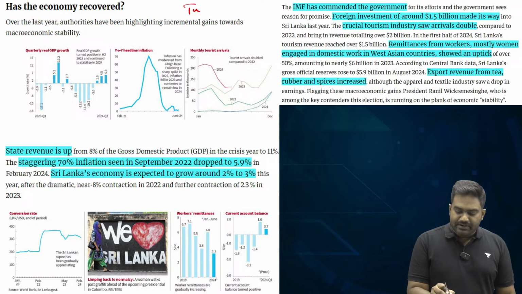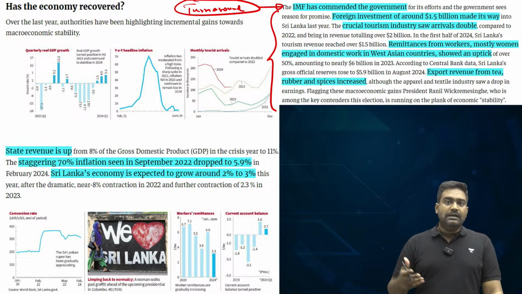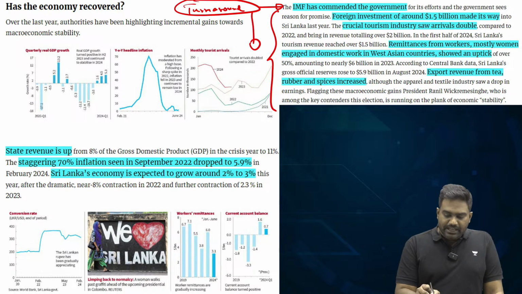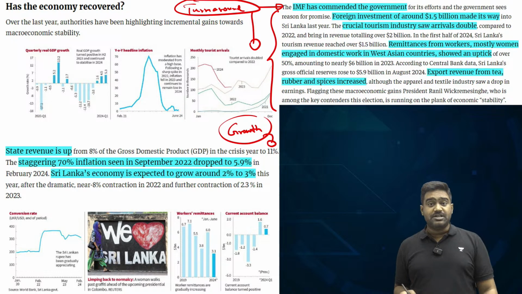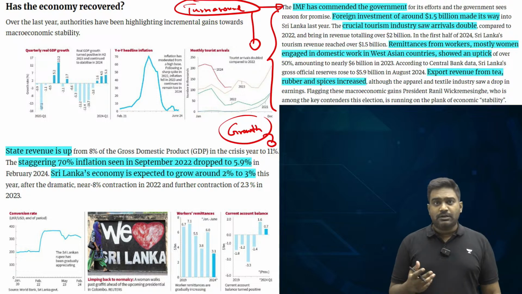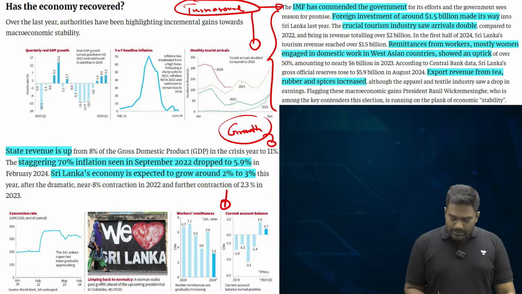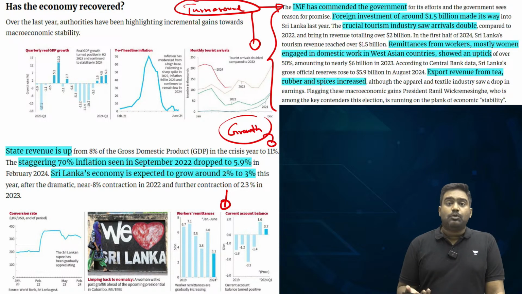And today the results are evident. There is a turnaround which is being witnessed. Inflation has become manageable. From high double-digit inflation in the range of 25 to 30%, inflation has come down to single digits again. There is a recovery in growth at a time when the global economy itself is depressed. Sri Lanka has managed to register a 2 or 3% growth, which is still quite significant. It has brought down its overall expenses, the deficit has gone down, the revenue collection has increased. So these are positive numbers for the Sri Lankan economy.